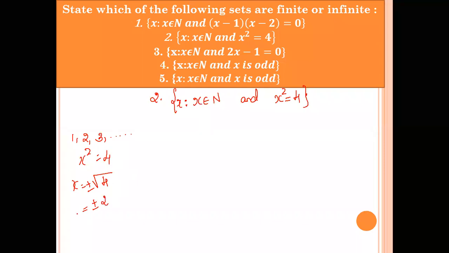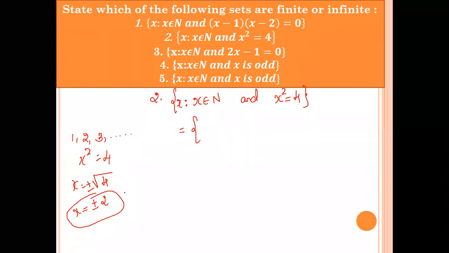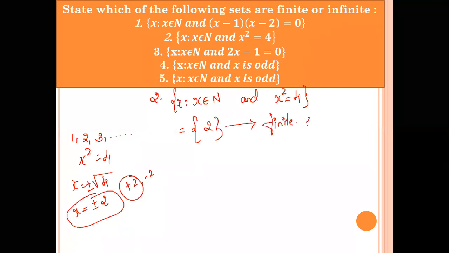It is 2. So x can be either plus 2 or minus 2. But we have to take only the natural number, so out of plus 2 and minus 2, you have to take only plus 2. So it is a finite set because it has only one element.